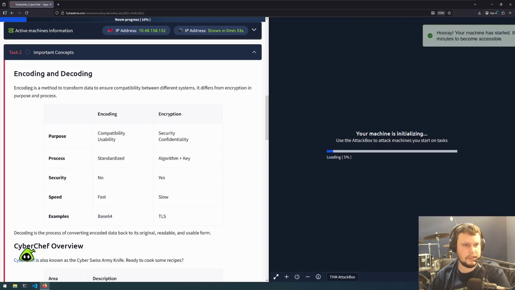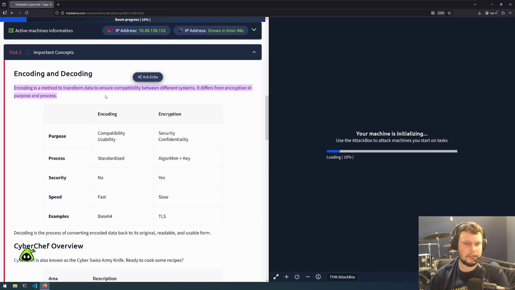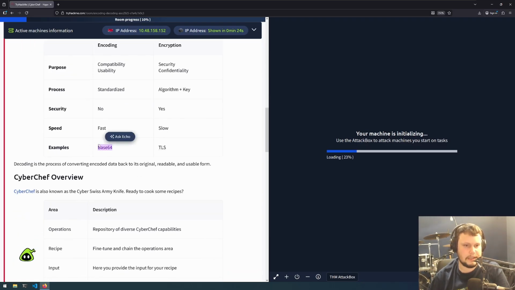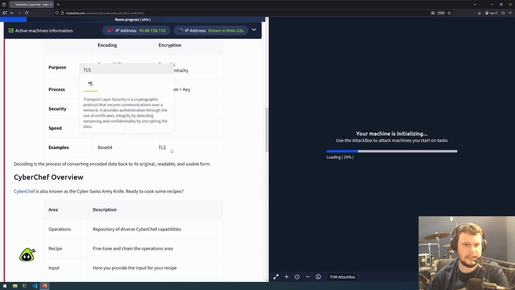Encoding and decoding. Encoding is a method to transform data to ensure compatibility between different systems. It differs from encryption in purpose and process. With encoding, the purpose is compatibility and usability, while encryption is security and confidentiality. The process for encoding is standardized, and the process for encryption is algorithm plus key. Encoding should not be used for security, while encryption should. Encoding is fast, while encryption is slow. An example of encoding is base64, and an example of encryption is TLS.